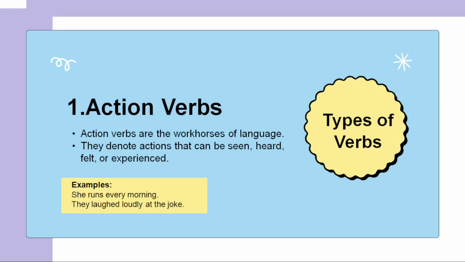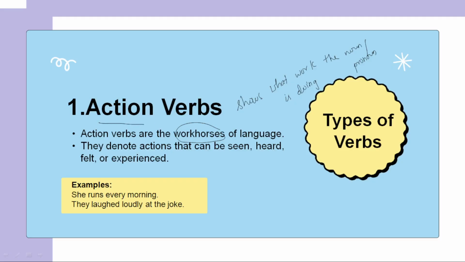So, what is an action verb? Action verbs are the workhorses of language. What is a workhorse? A workhorse is nothing but one which shows what work they are doing. Yes, an action verb shows what work the noun or pronoun is doing exactly. They're doing something, right? That particular work we call action.